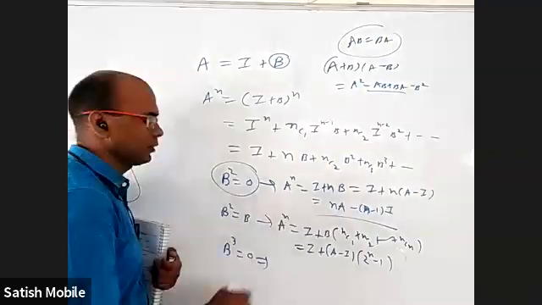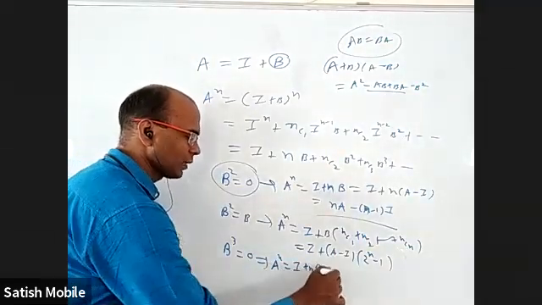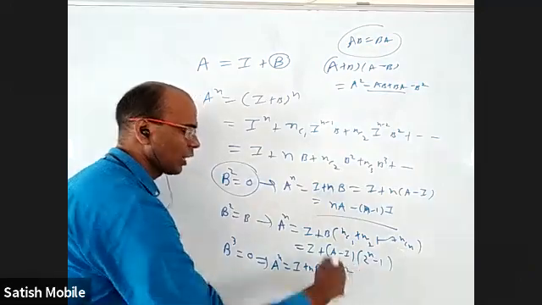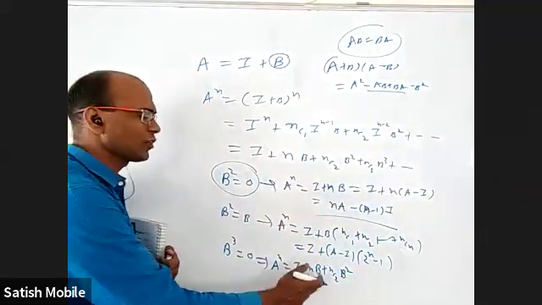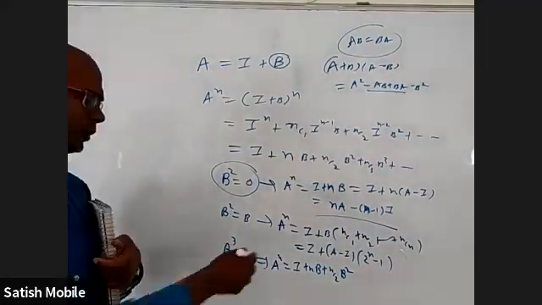Then your A power n will be I plus nB plus nC2 into B square. After that, they're all null matrices. This, if you want, you can write in terms of A minus I if required. Okay, but we'll be able to make out the answer.